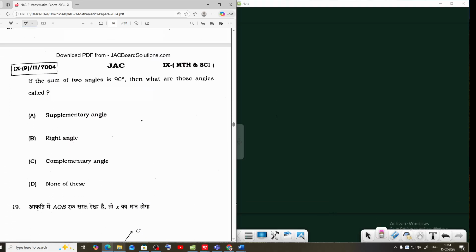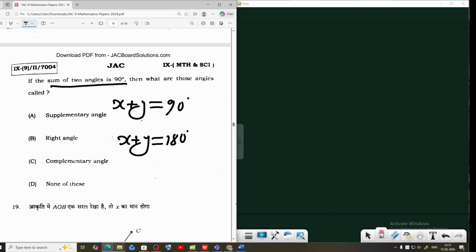When the sum of two angles is 90 degrees, x plus y equal to 90 degrees, they are called complementary angles. And when x plus y equals 180 degrees, they are called supplementary angles.